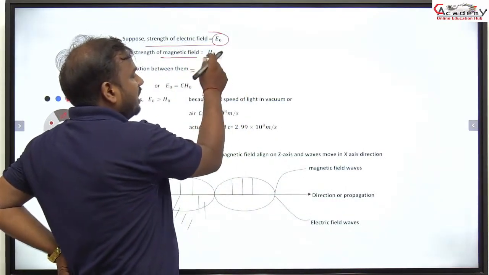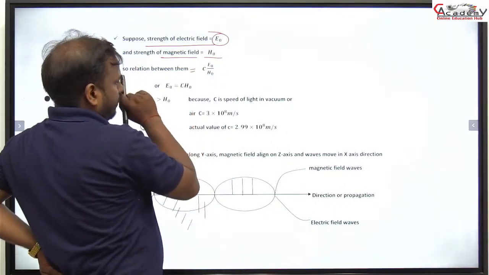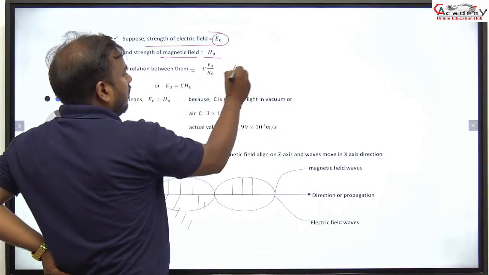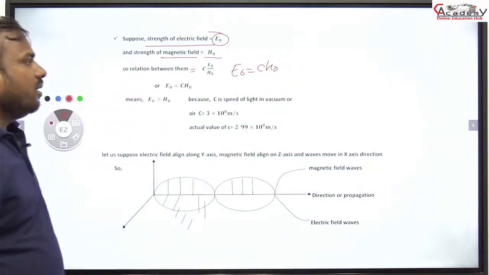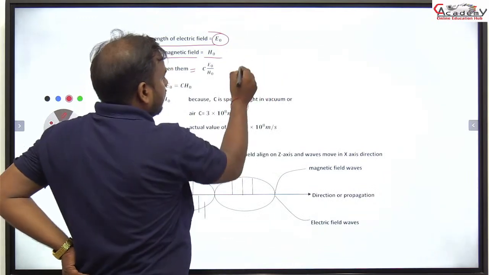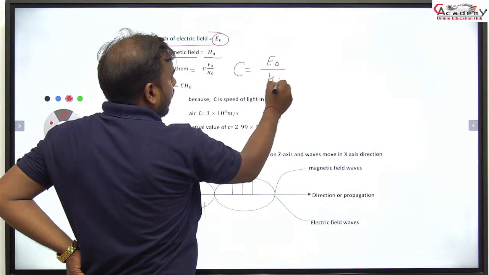So we get C equal to E naught upon H naught.